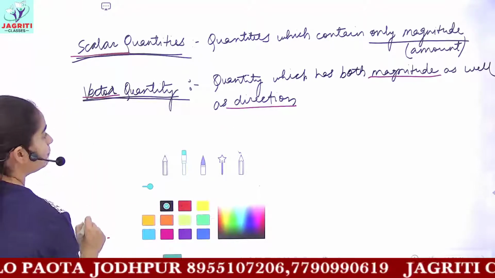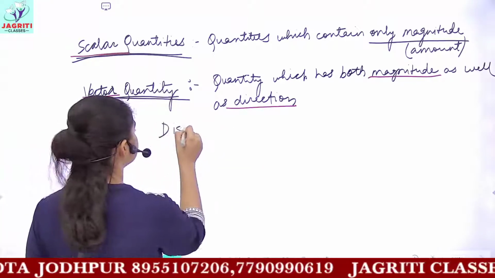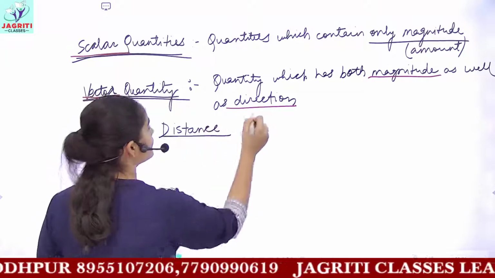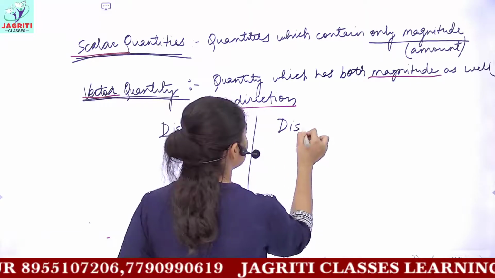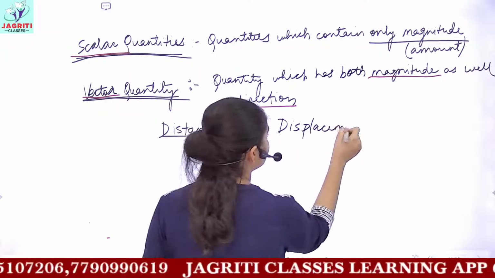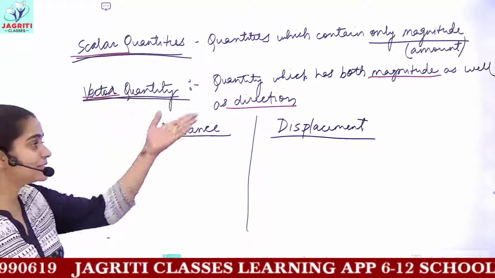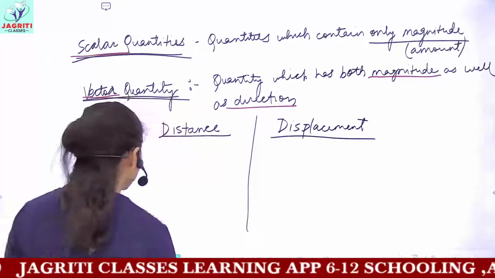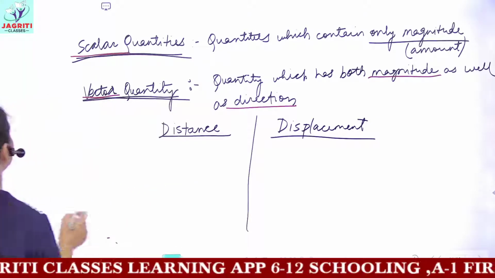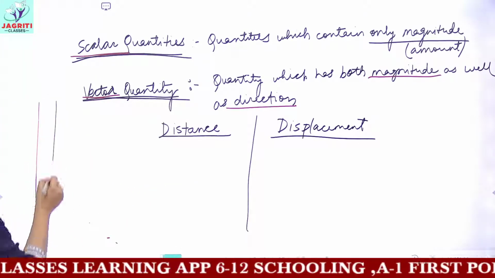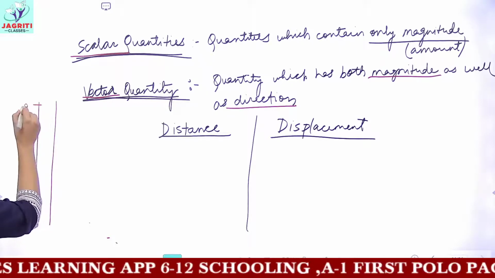So starting with the first, which is given in your books, it is distance and displacement. These are the two terms which are given in your books. What do you mean by the terms distance and displacement? For this, let's take an example. Let's suppose this is a path, and I am numbering the path.